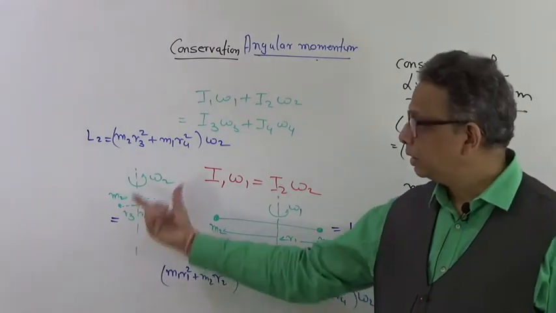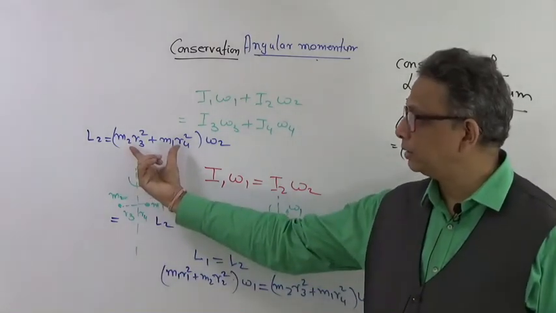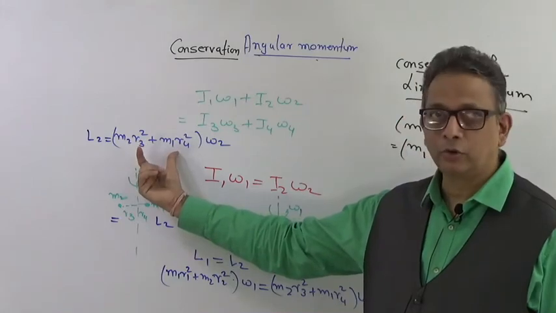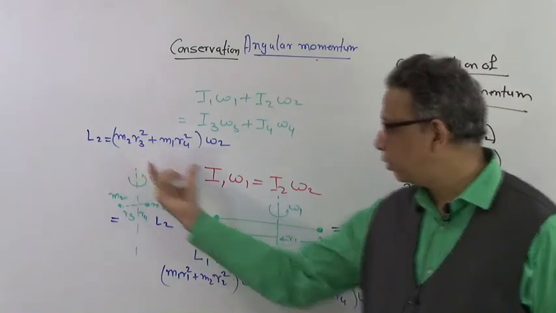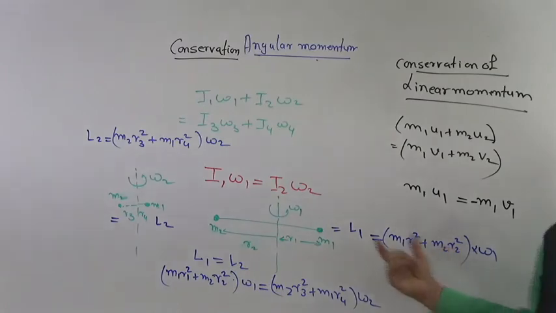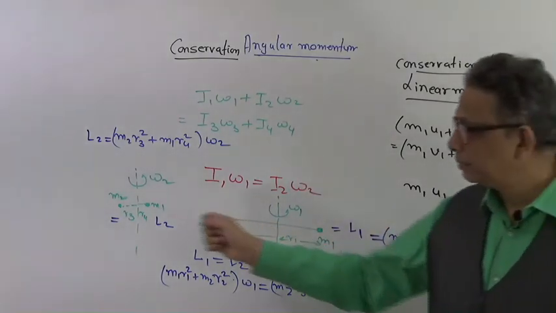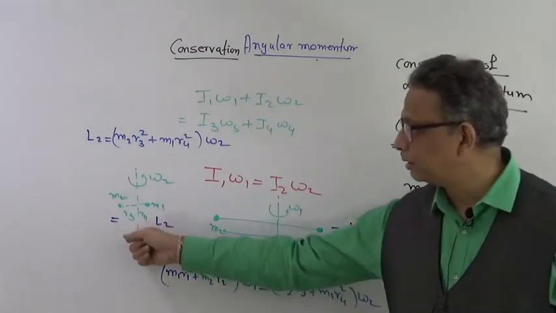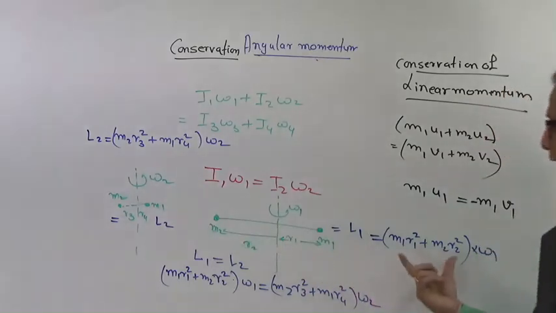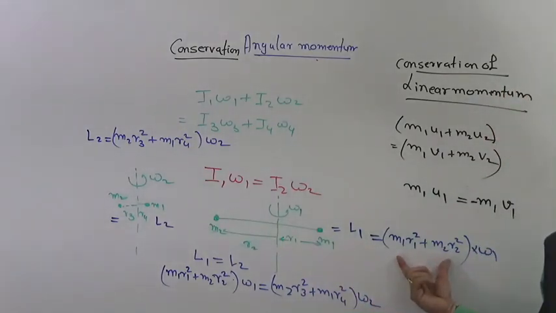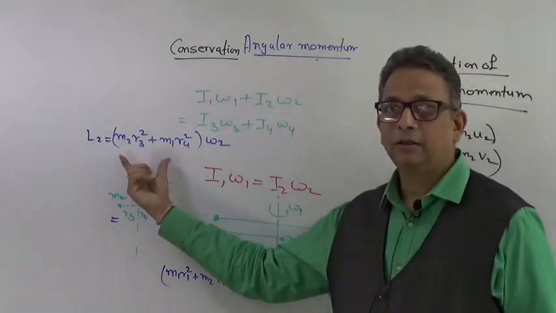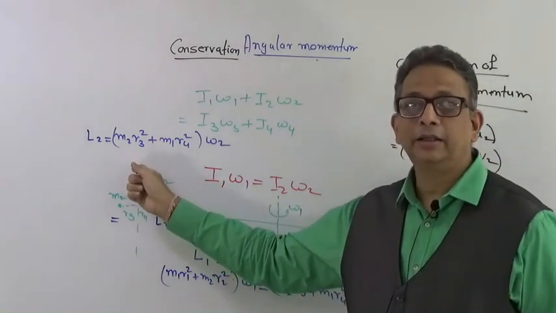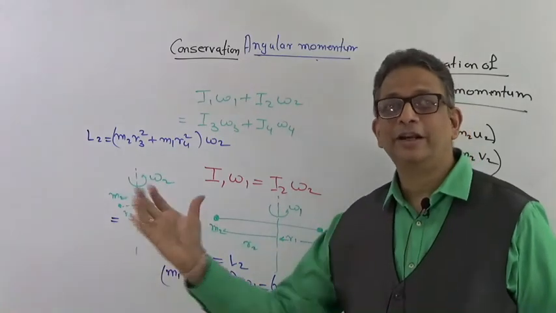So this inertia, that is M2 R3 square plus M1 R4 square, will it be more? Definitely the inertia in the initial situation will be more, because r1 is greater than r4 and r2 is greater than r3. So the inertia of the initial situation will be much more than the inertia of the later situation. So here the inertia has reduced because the radius has reduced.